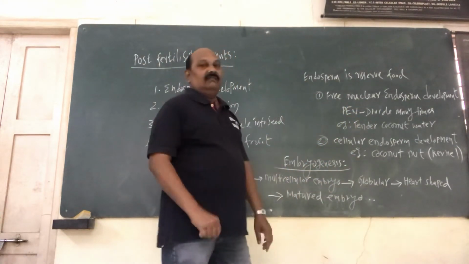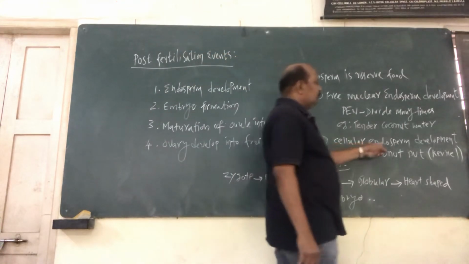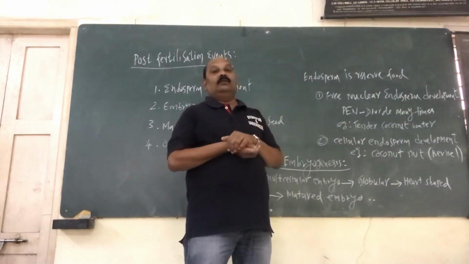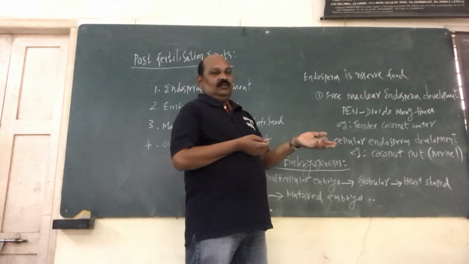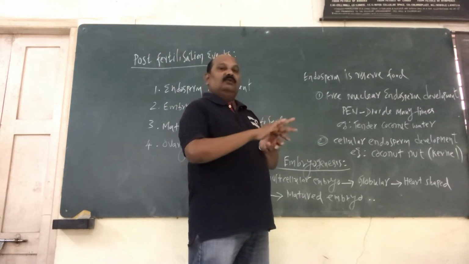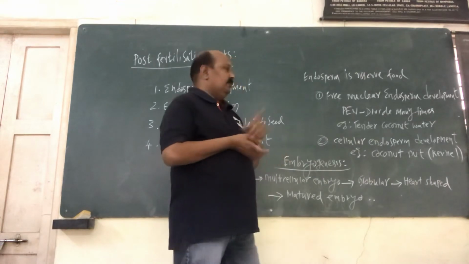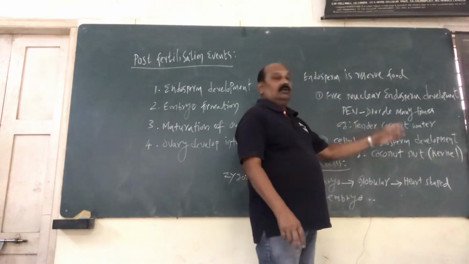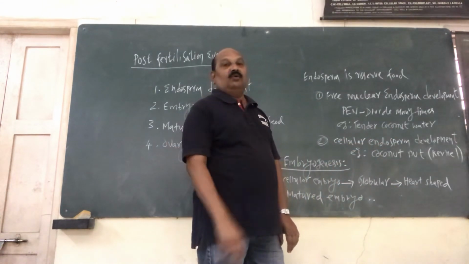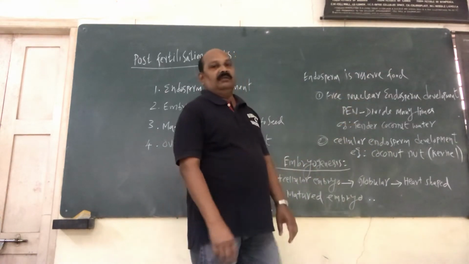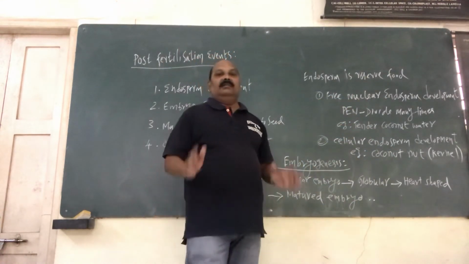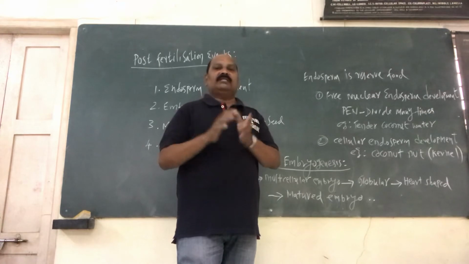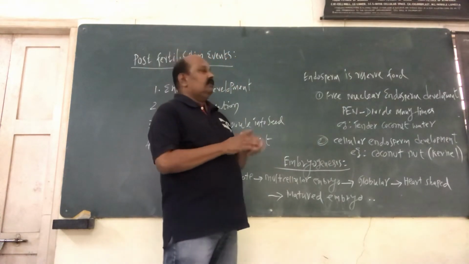The second phase of the endosperm development is cellular endosperm development. It is nothing but, once the nucleus has sufficiently divided, now the cytoplasm divides. Now they make the cells. So it is partially free nuclear endosperm as well as cellular endosperm. The best example for this category is coconut. The kernel is a cellular endosperm development, whereas the water in the same coconut is a free nuclear endosperm development. So these two types of development take place, and the particular ovule makes a sufficient amount of food material, what we call endosperm.